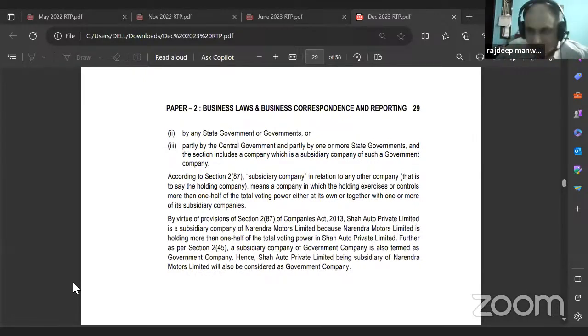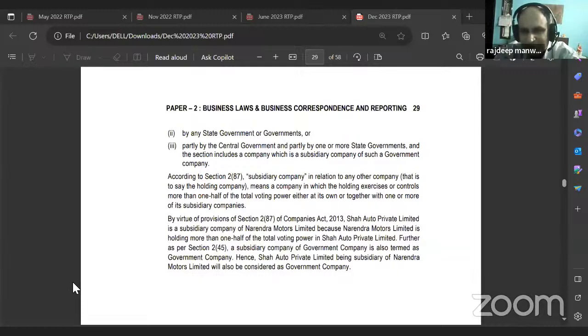So here the government should hold more than 51%, but if the government company holds more than 50% and it has a subsidiary company, then the subsidiary company also becomes a government company. Okay, so we did a mistake. Sorry guys. Remember that the central government or state government or both should hold more than 51% in a government company. But if that government company holds more than 50% in another company, then the subsidiary company also becomes a government company.